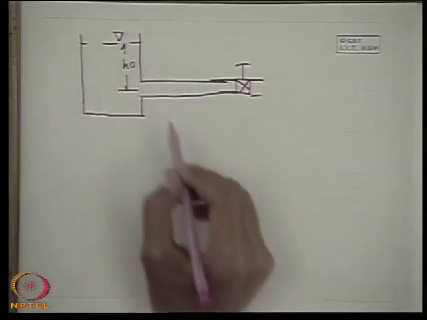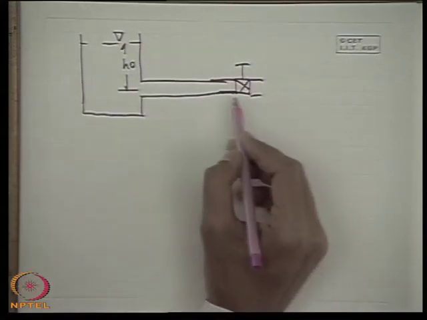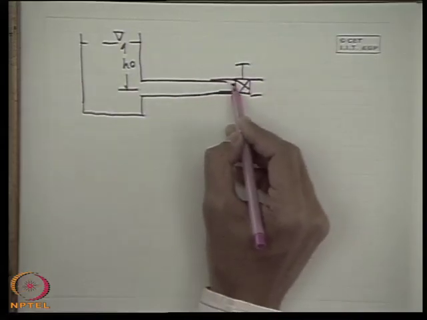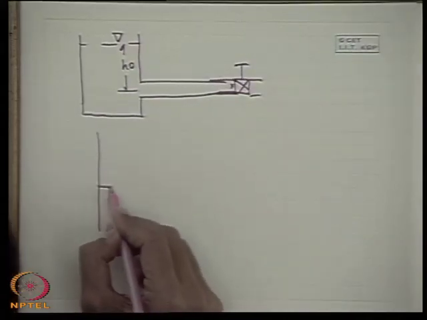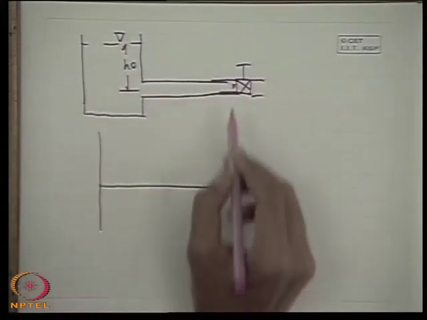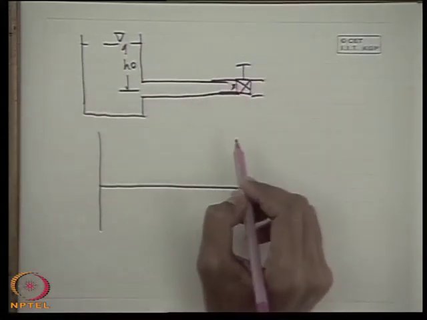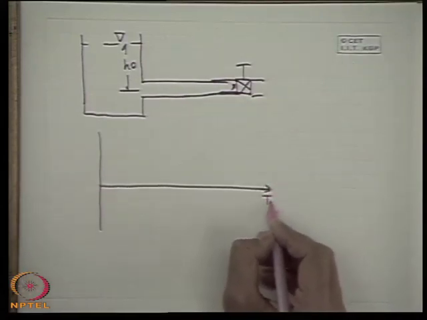Let us consider the pressure fluctuation at the valve end, or at any location, due to the movement of this pressure wave. So this is the time axis.